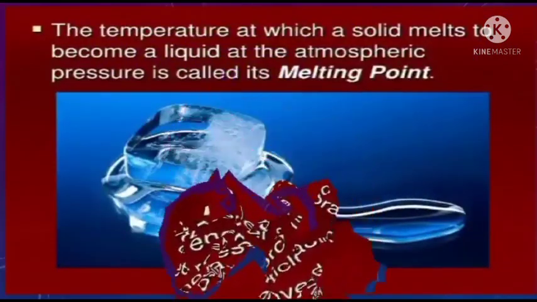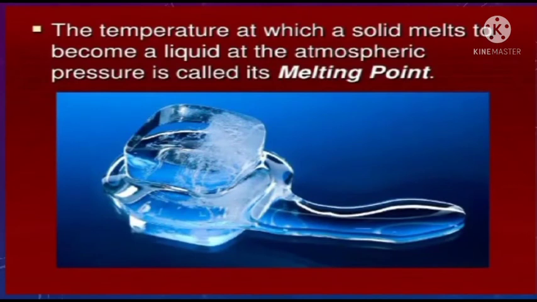Next, the temperature at which a solid melts to become a liquid at atmospheric pressure is called the melting point. So when the temperature reaches the point at which the solid matter undergoes melting at atmospheric pressure, this temperature is called the melting point. This is one of the reasons. Similarly, change of pressure can also make matter change its state.